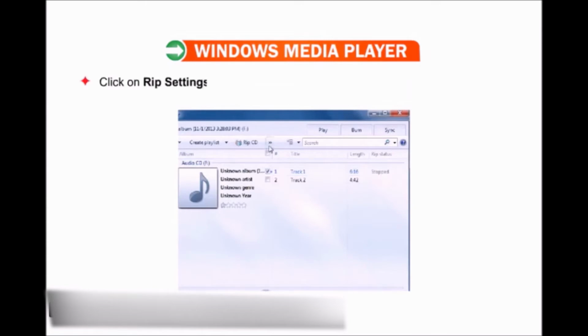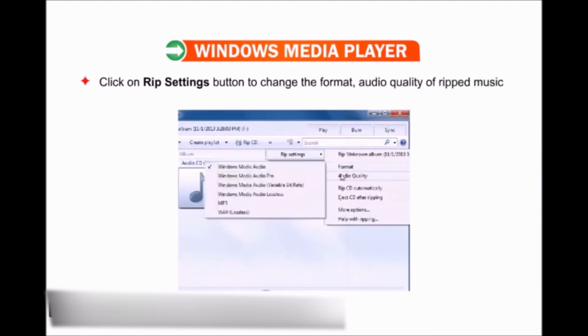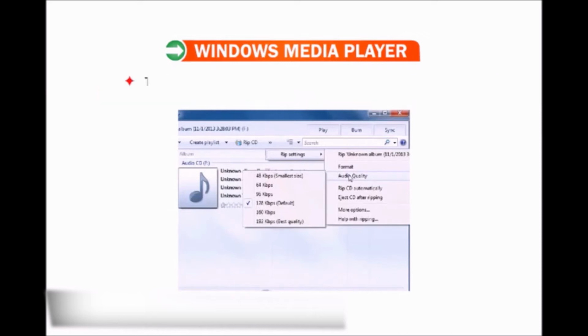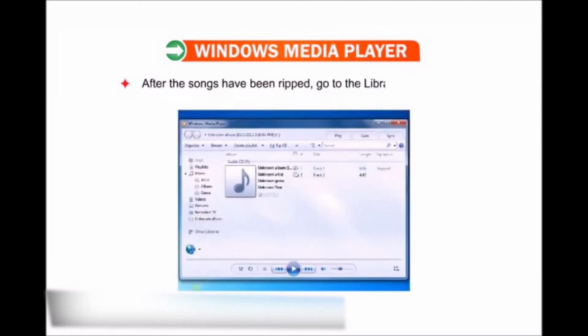Click on the RIP Settings button to change the format and audio quality of ripped music files, or you can keep the default Windows Media format settings. The songs are ripped to the Windows Media Player library. After the songs have been ripped, go to the library to play them.